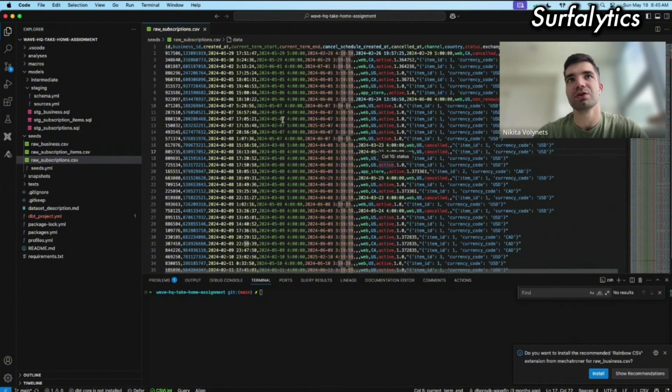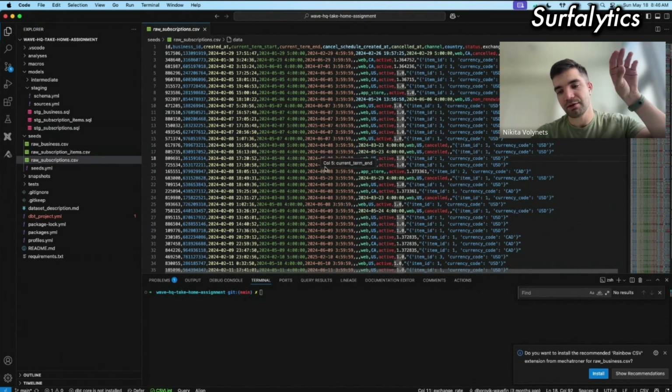So we need to use this table and transform it in a way that we have the current date, what the date is right now, and all the previous dates, and what the status of the client was at each historical date. For example, was this customer active yesterday, or was it active last year? And if the customer canceled the subscription, we want to see at this date field that this customer canceled, so we should see active and then canceled, and at which date.